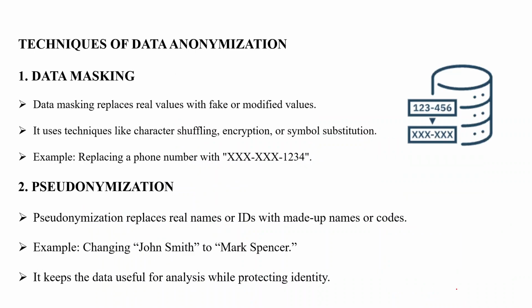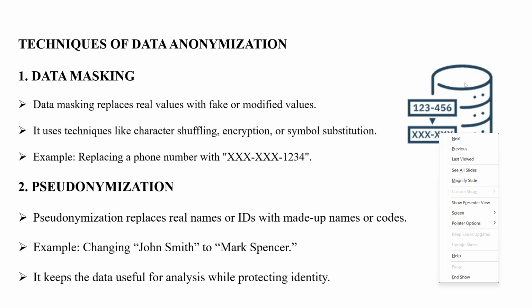Next, we are going to see about techniques of data anonymization. The first technique is data masking. Here, the real values in the data set are replaced with fake or modified values so that sensitive information is hidden. This can be done using methods like character shuffling, encryption, or symbol substitution.